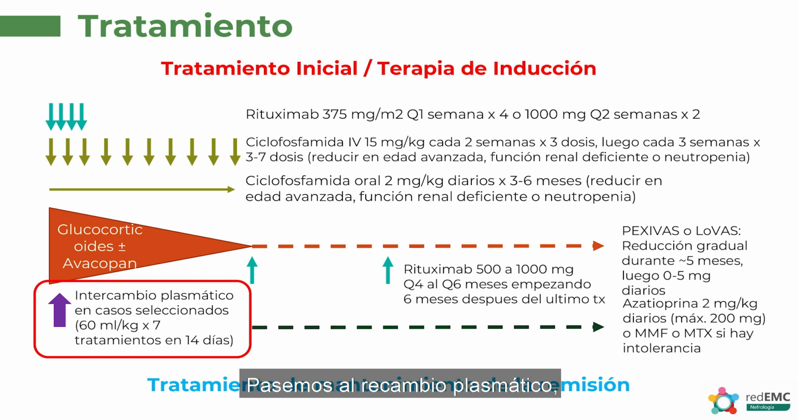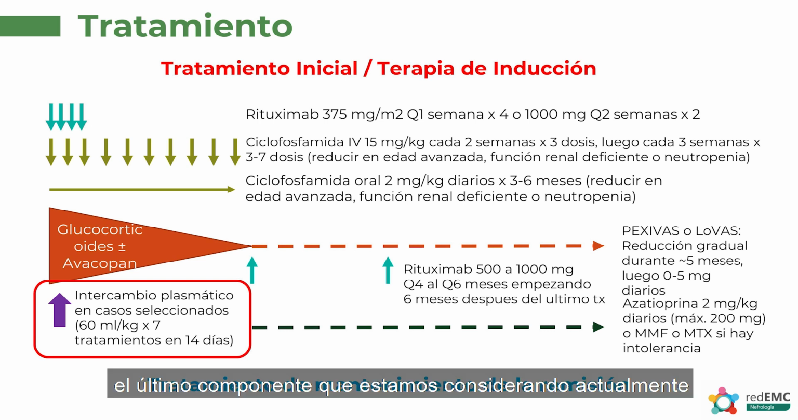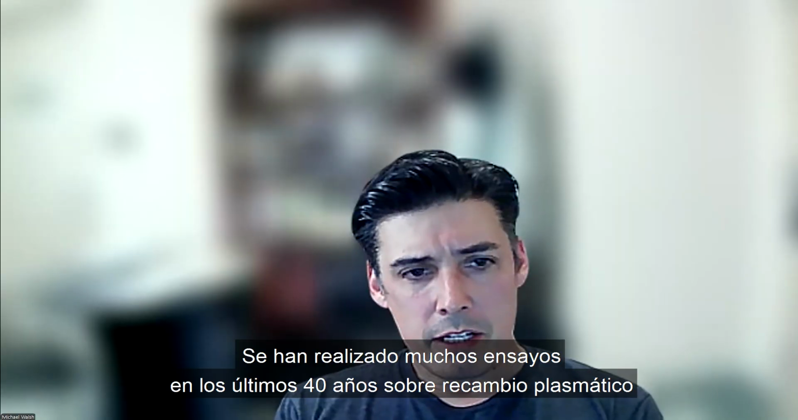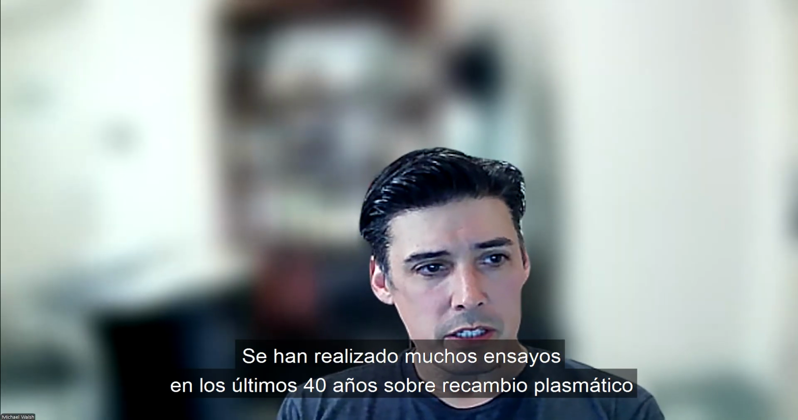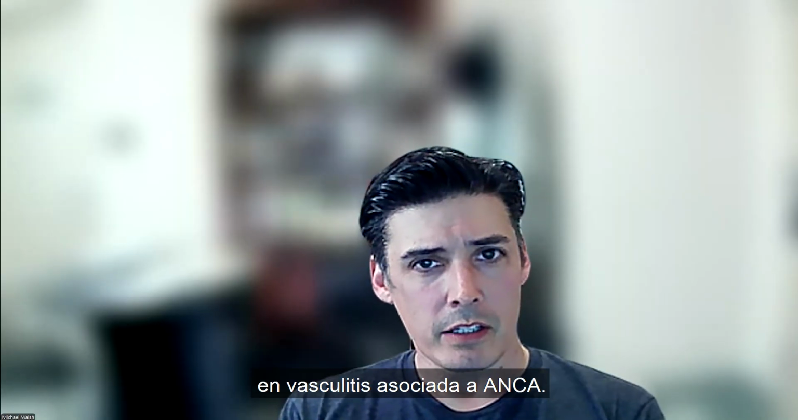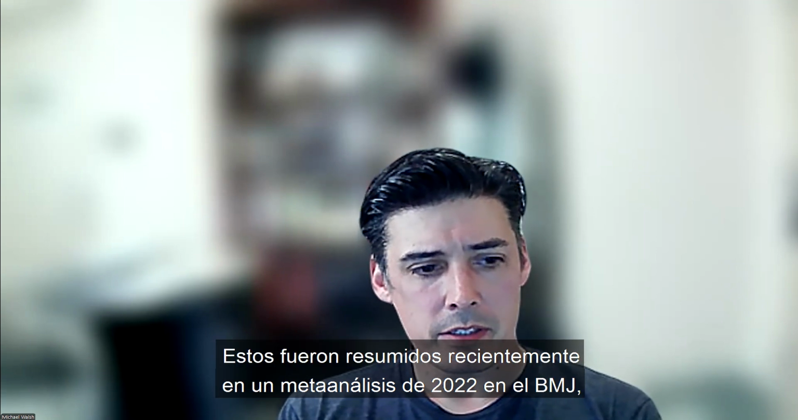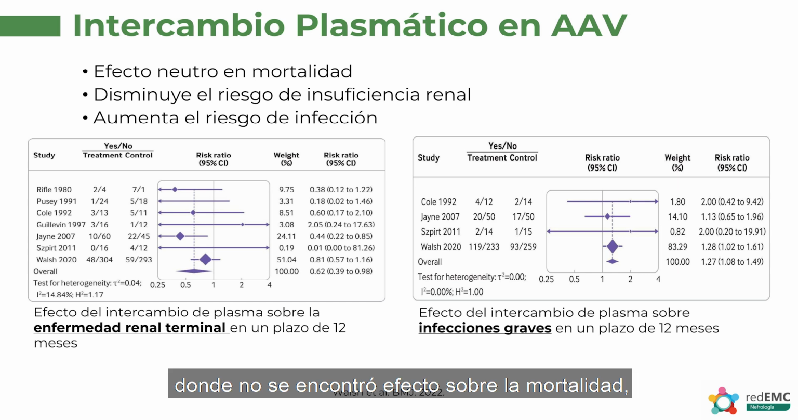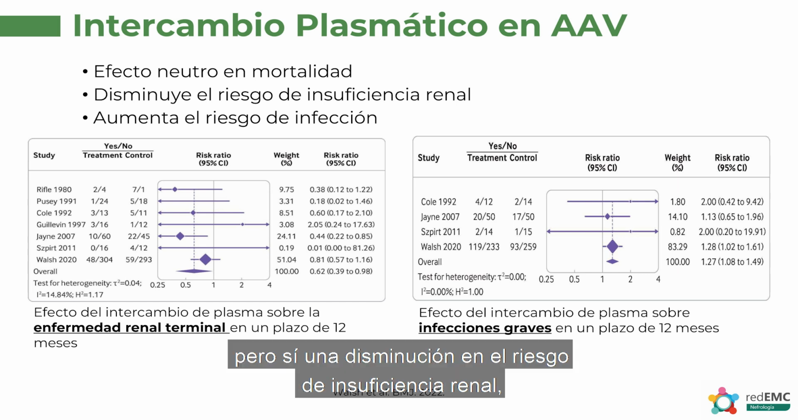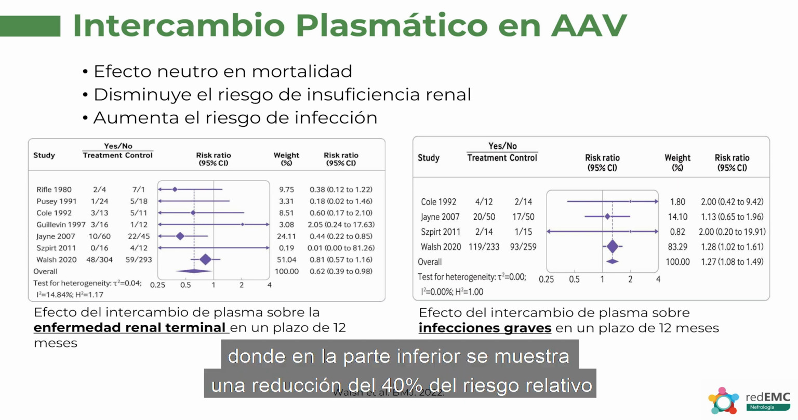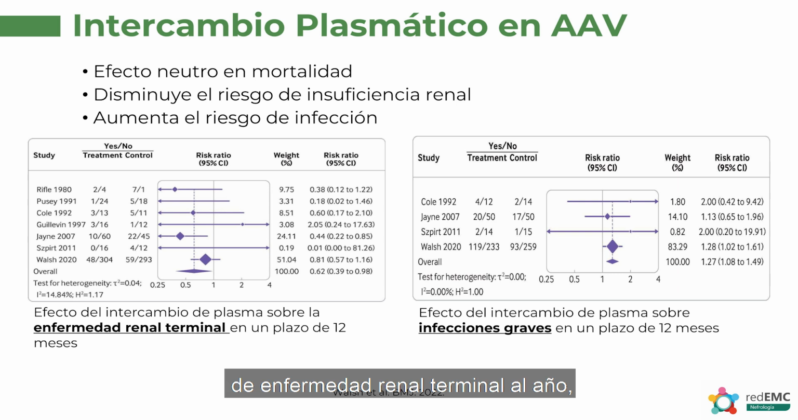So we'll move on to plasma exchange, the last component that we're thinking of currently in terms of induction of remission. There's been many trials done over the last 40 years of plasma exchange in ANCA-associated vasculitis. These have been summarized most recently in a meta-analysis in 2022 in the BMJ, where there was no effect found on mortality. There was a decreased risk of kidney failure, which you can see in the left-hand forest plot, where at the bottom it shows that there's roughly a 40% relative risk reduction in end-stage kidney disease at 1 year.